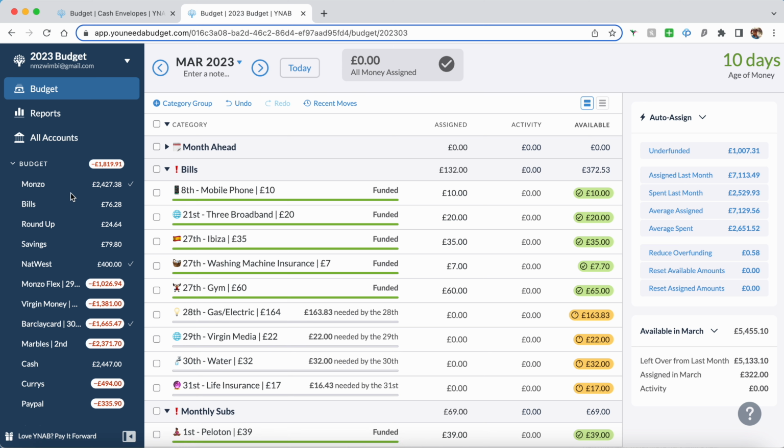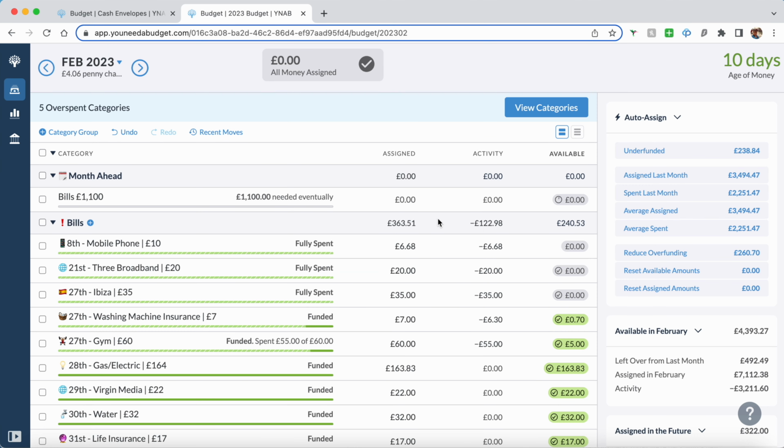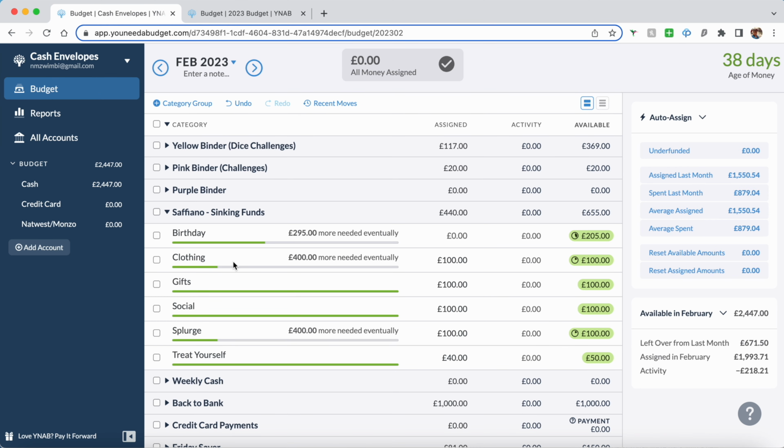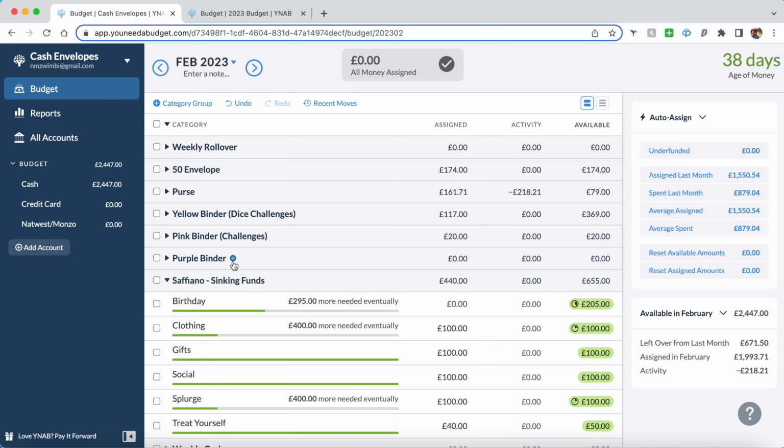When I first started, everything was coming out of one account, and it was fine, because I have my categories telling me what the money in my account is assigned for, and when I do any spending, I look at the app to see how much money I have available to spend. But I do track my cash stuffing in YNAB, because you can create multiple budgets. So I created a budget for my cash envelopes.